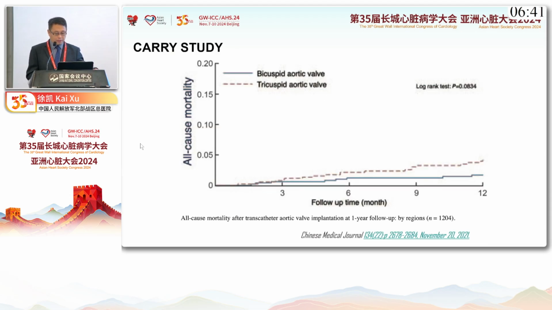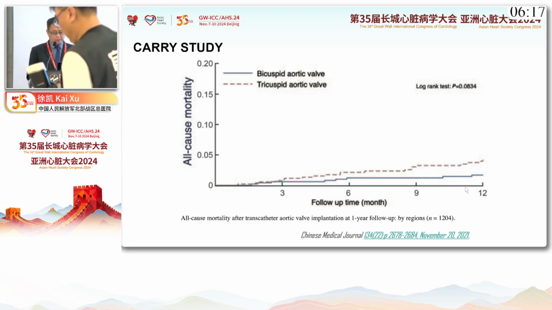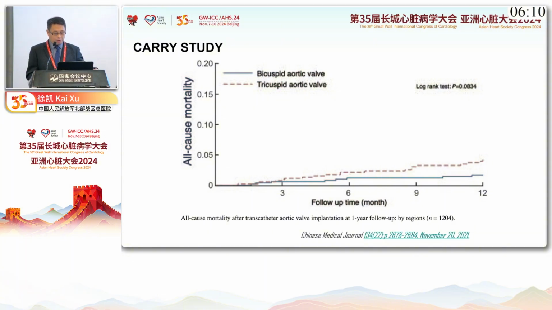We look at the comparison between the bicuspid aortic valve and tricuspid valve. This is the 1 year follow-up. There was no difference between the two kinds of valve patients, but we can clearly see a change between the two groups. From our study, the bicuspid valve results were even better than the tricuspid aortic valve. But I think we need more randomized trials and longer follow-up for those patients.